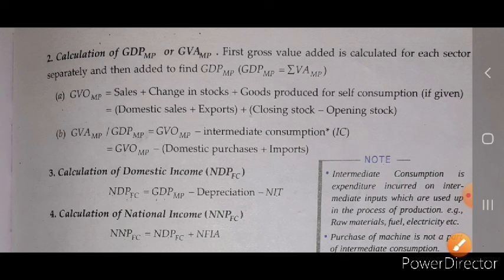ओके, सिंपल, पहले हमको क्या करना पड़ेगा, GVA MP को कैलकुलेट करना पड़ेगा, ग्रॉस वैल्यू एडेड, ओके, फॉर ईच सेक्टर मीन प्राइमरी सेक्टर, सेकेंडरी सेक्टर एंड दी tertiary sector, and then add it to find the GDP. Okay, and second step, what we will do, we add the contribution of all the sectors, primary sector plus secondary sector plus tertiary sector.